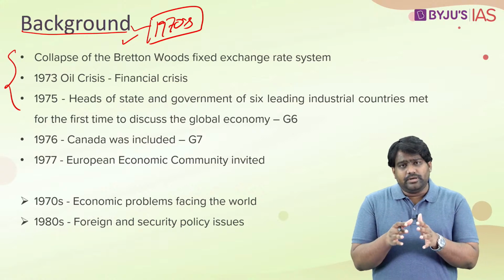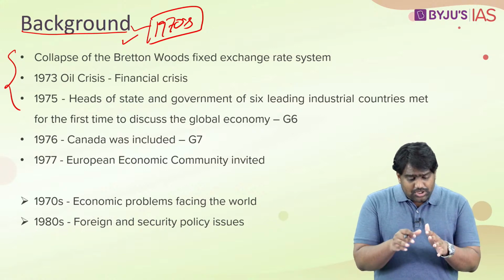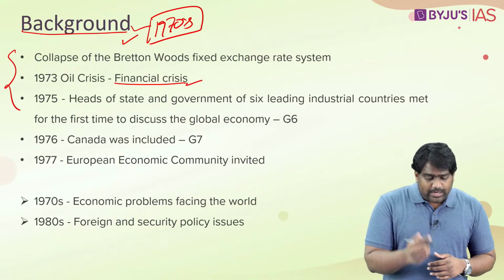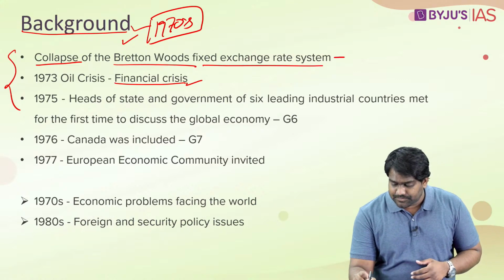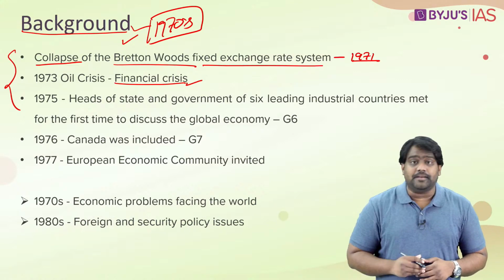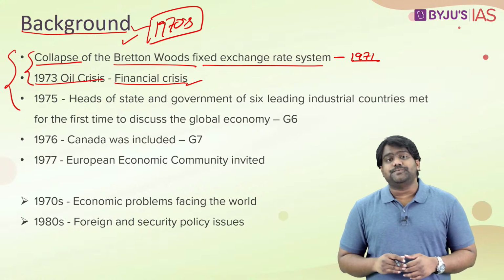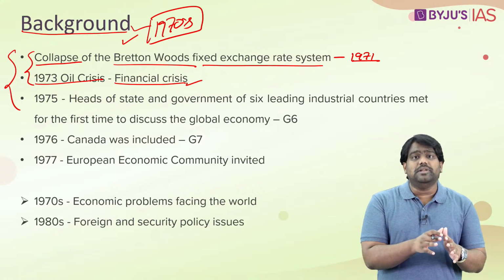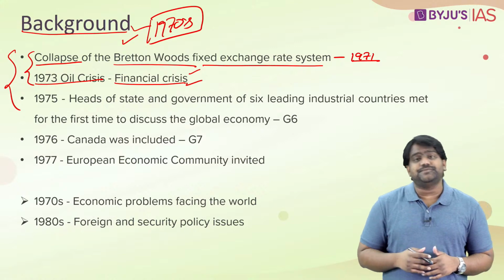There were two important developments that took place in the early 1970s which pushed the global economy into a financial crisis. One was the collapse of the Bretton Woods fixed exchange rate system in 1971, and the other was the 1973 oil crisis. These two shock events disrupted the global economy and pushed it into a financial crisis.